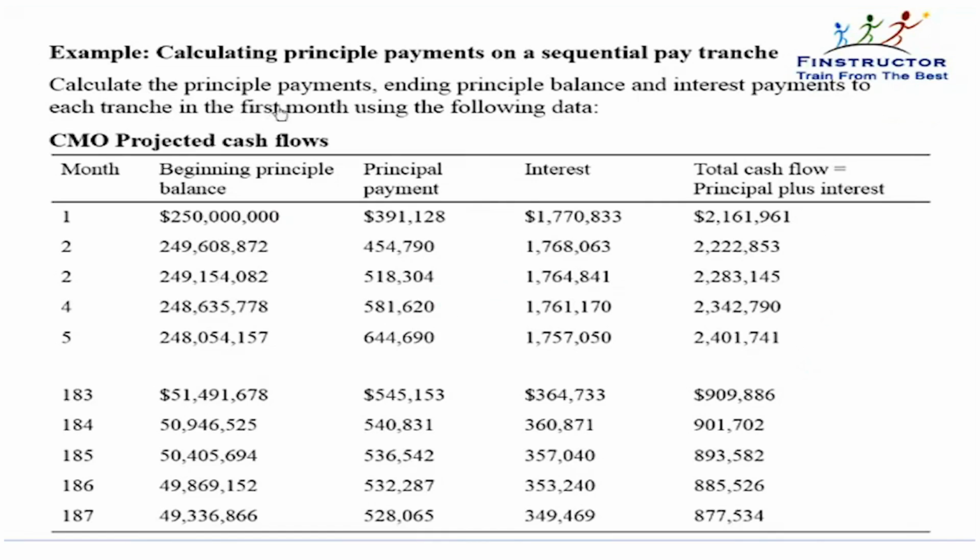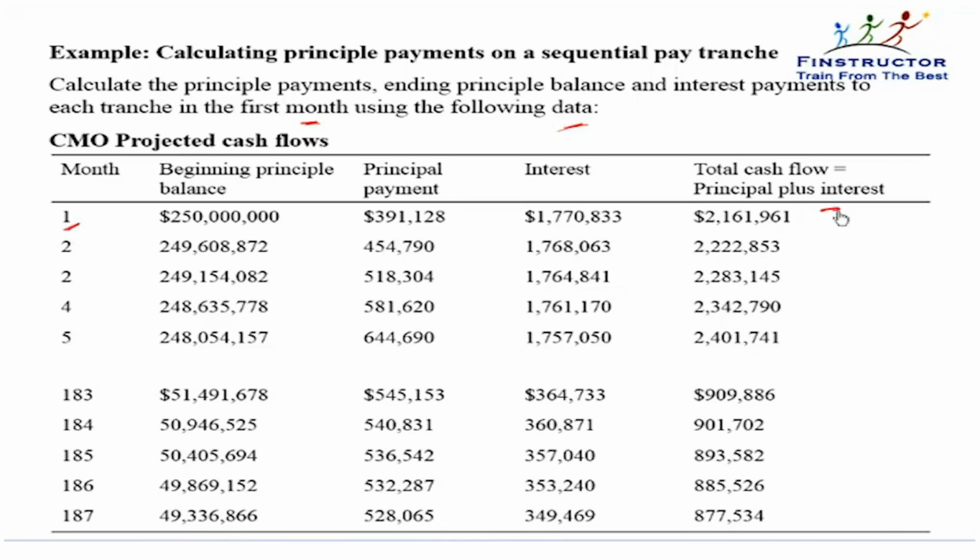Calculate the principal payments, ending principal balance, and interest payments to each tranche in the first month using the following data. The same table has been replicated again for convenience, and you're asked to tell how much each tranche would get at the end of the first month.